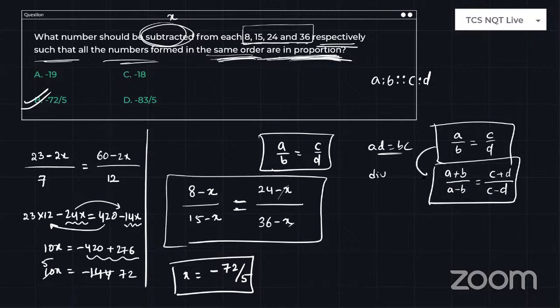So this is the formula you need to know about. A by B is equal to C by D. Then according to the componendo and dividendo concept, A plus B by A minus B is equal to C plus D by C minus D. So treat it as A, B, C and D, substitute the corresponding values and you will get the answer.